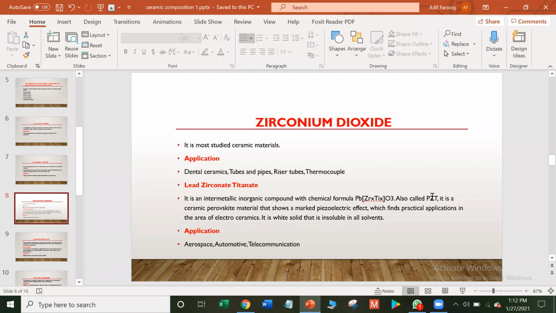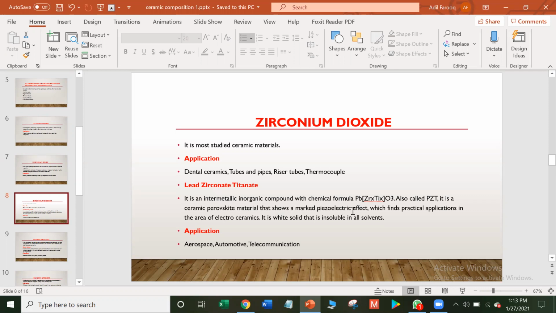It is also called PZT. PZT stands for lead zirconate titanate. It is a ceramic perovskite material that shows a marked piezoelectric effect. Perovskite is any material with a crystal structure similar to the mineral called perovskite. It consists of calcium titanium oxide.